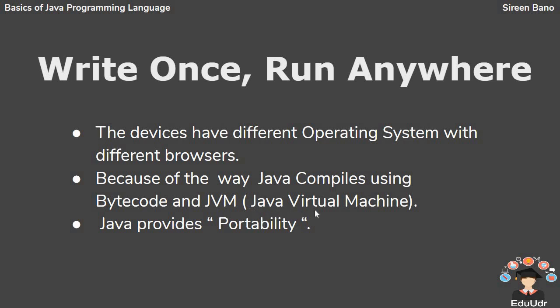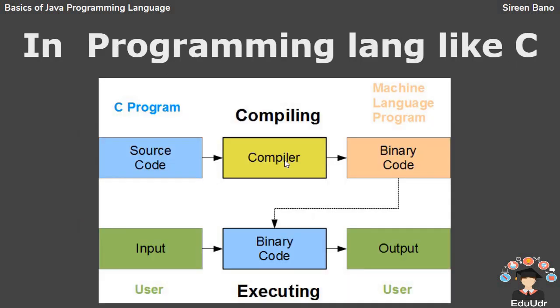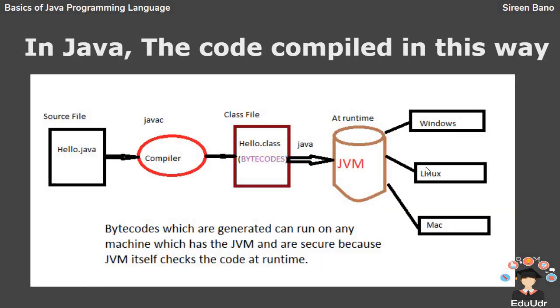Now let's see how other programming languages like C compile. In programming languages like C, the source code is first compiled by a compiler which turns the source code into the object code or machine code, which in turn is executed and shown on the output screen. In Java, the case is different. The code is compiled in a really cool way.